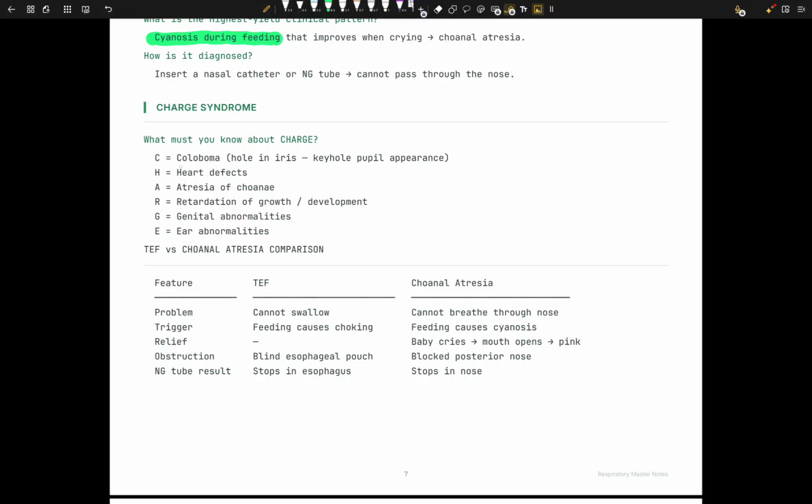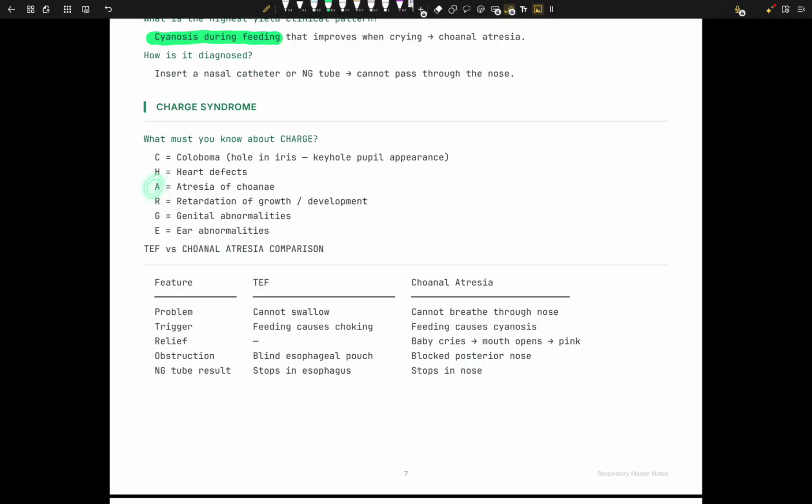We have coloboma, right? Now, what exactly is that? We have a hole in the iris. We have a keyhole pupil appearance, right? It's a defect in the iris. It can be a defect in the retina. It can be a defect in the optic nerve as well, right? What other thing do we have? We have heart defects. Well, the heart defect is usually tetralogy of Fallot.